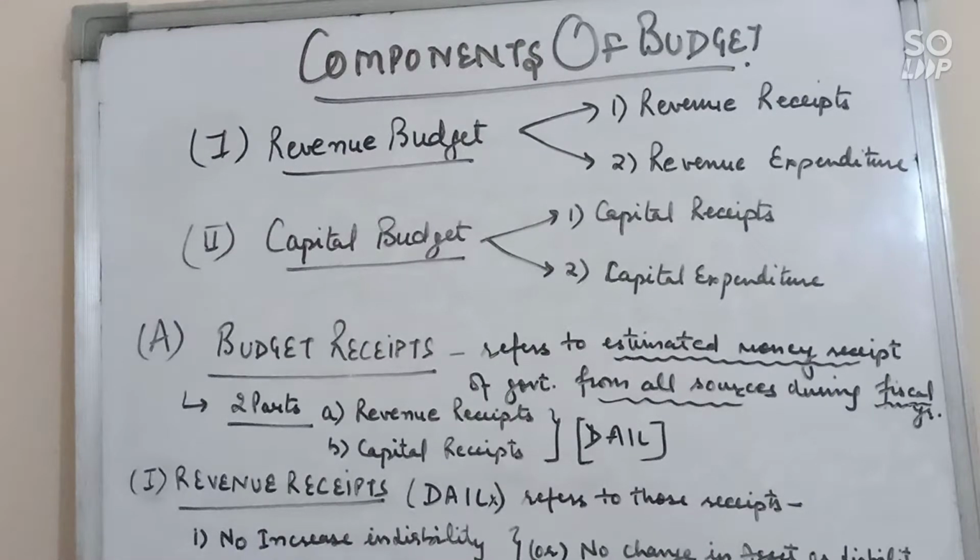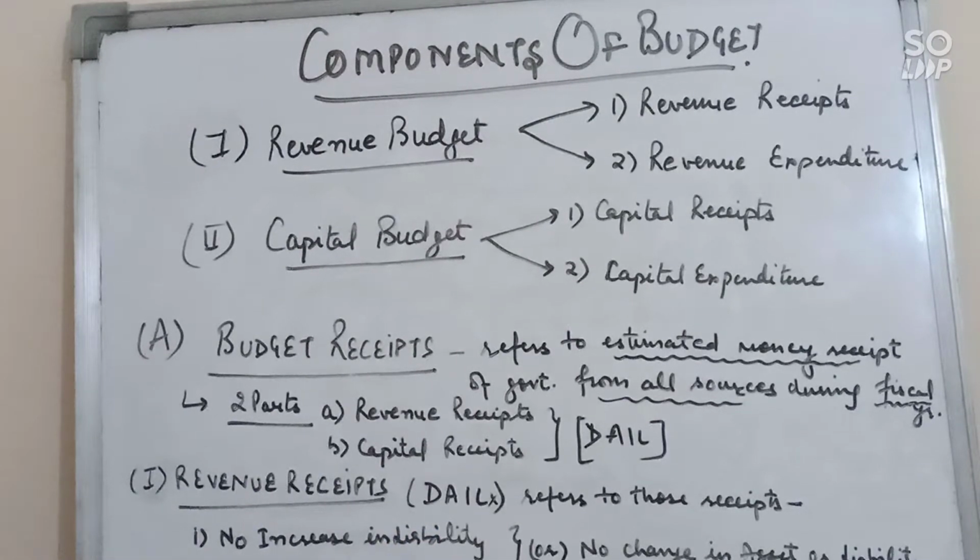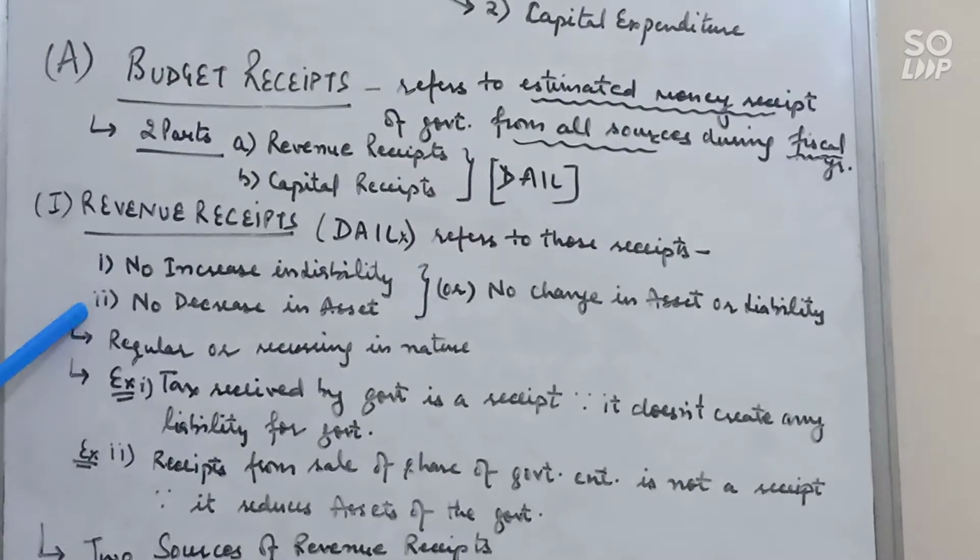First is revenue receipt. Revenue receipts are those receipts which neither create any liability nor reduce the asset of the government, or we can say that there is no effect on asset and liability of the government. So under revenue receipt there are two conditions. One, no increase in liability. Second, no decrease in the asset. These receipts are regular and recurring in nature. Let's explain these two points with examples.